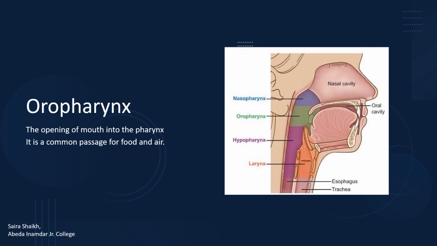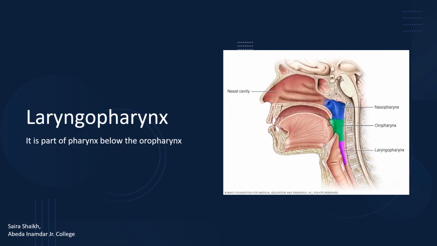It is a common passage for food and air. The oropharynx and the nasopharynx are separated by a bone called the palate bone. Laryngopharynx is the third part of the pharynx. It is present below the oropharynx and above the larynx.